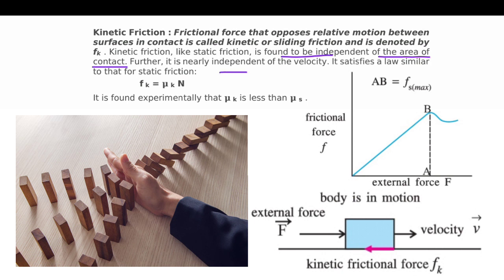Further, it is nearly independent of the velocity. It satisfies a law similar to that for static friction: f_k = μ_k N. It is found experimentally that μ_k is less than μ_s.